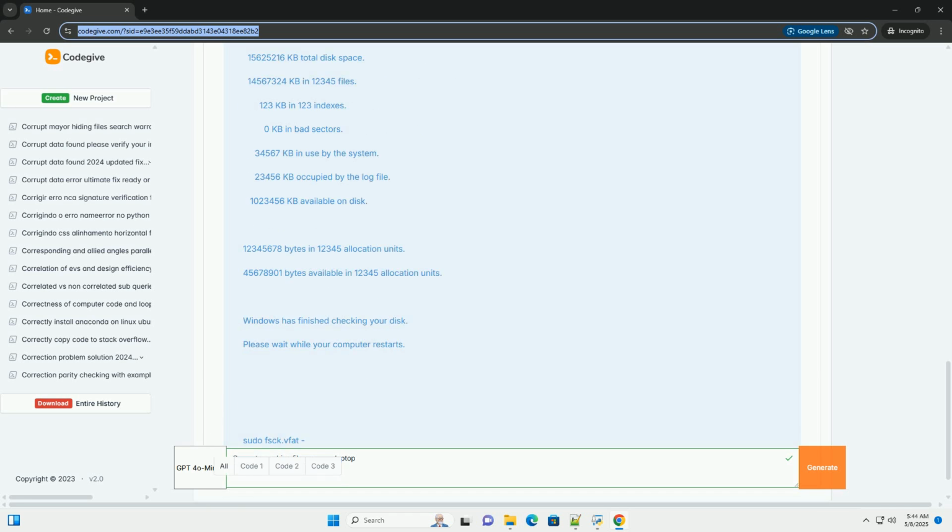Physical damage. Pen drives aren't exactly known for their ruggedness. Dropping them, bending the USB connector, or exposing them to extreme temperatures or moisture can lead to physical damage that affects the internal flash memory. Logical errors. These are errors in the file system structure itself. A corrupted file system can make the drive appear empty, show incorrect files, or prevent you from accessing data. This can happen due to software bugs, malware, or even age.